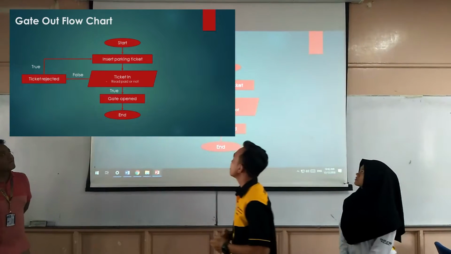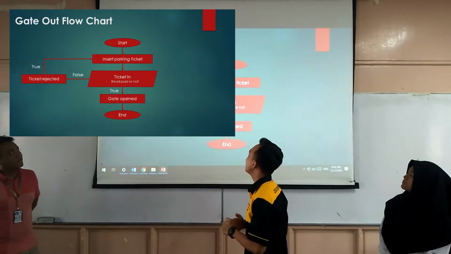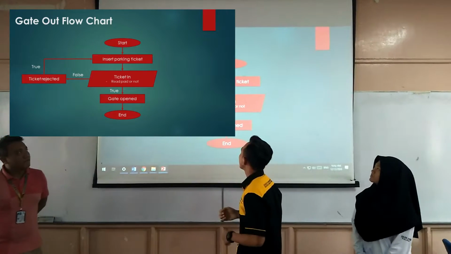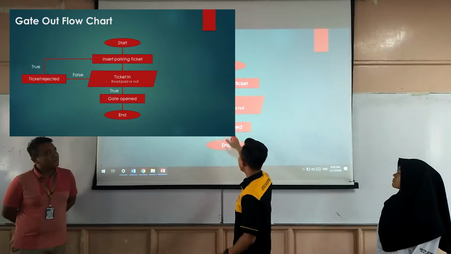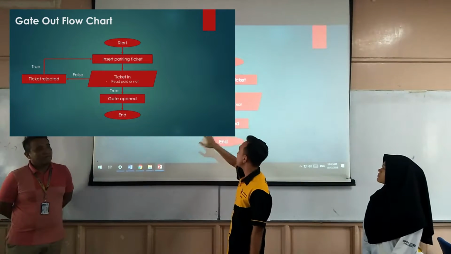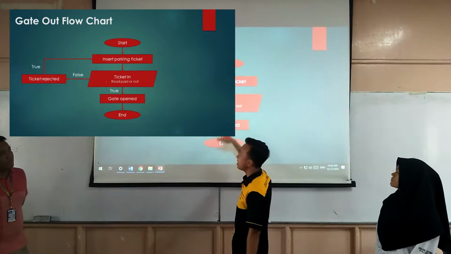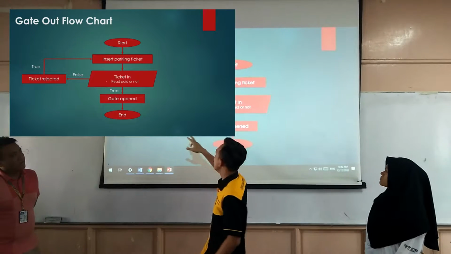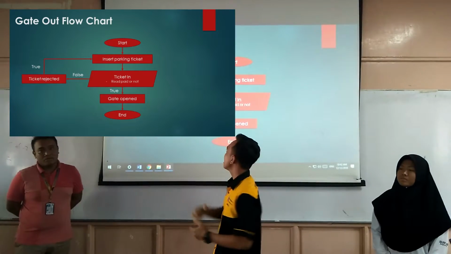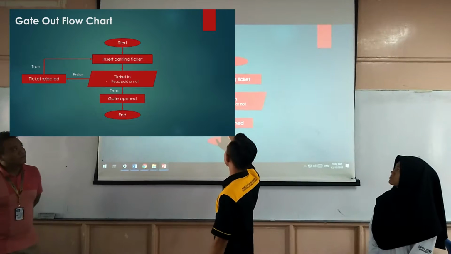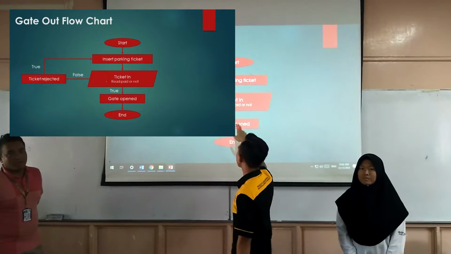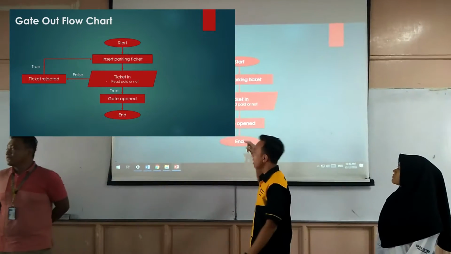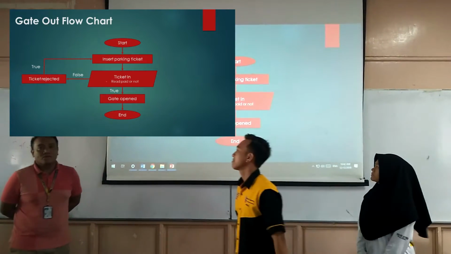Next. So this is for the flowchart for gate out. So we start, insert the parking ticket. When we insert ticket in, they will read it. Either we pay it or not. So if false, the ticket will be rejected, and will loop back to insert my ticket. And if true, gate will open. Next.